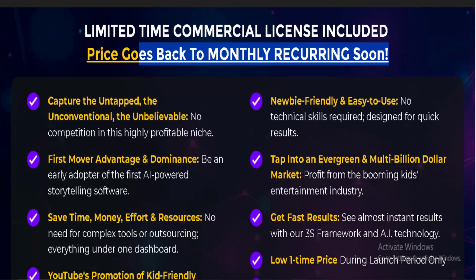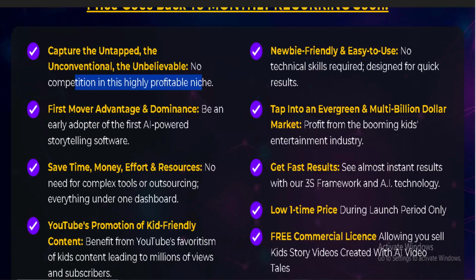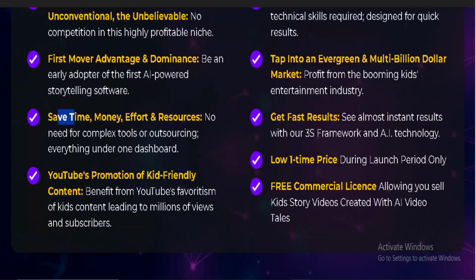Capture the untapped, the unconventional, the unbelievable. No competition in this highly profitable niche. First mover advantage and dominance. Be an early adopter of the first AI-powered storytelling software. Save time, money, effort and resources. No need for complex tools or outsourcing.